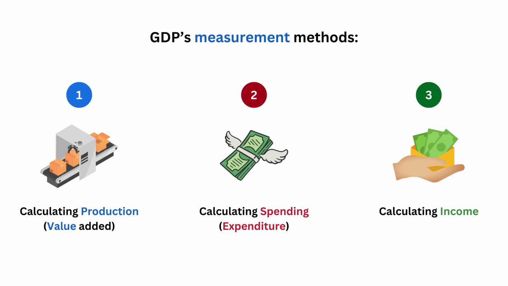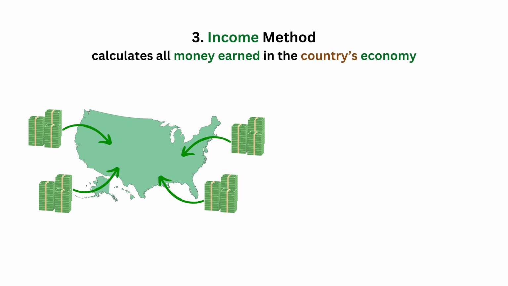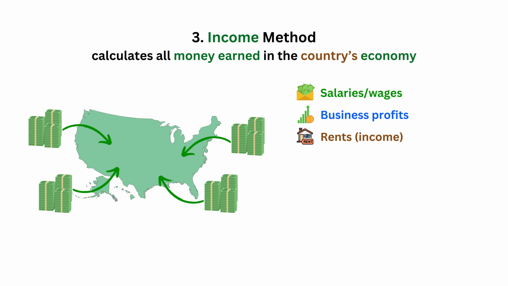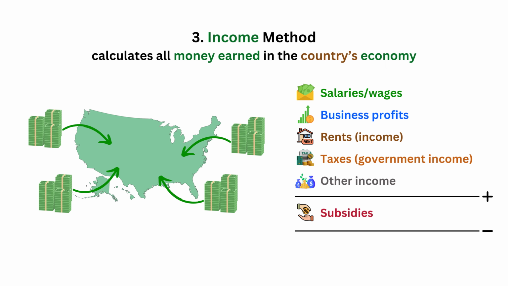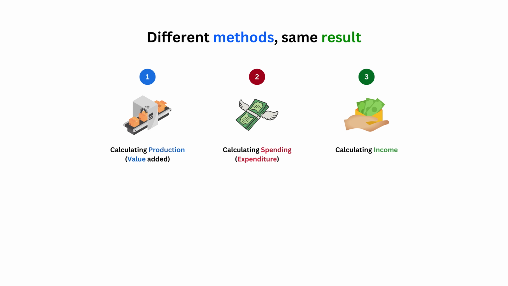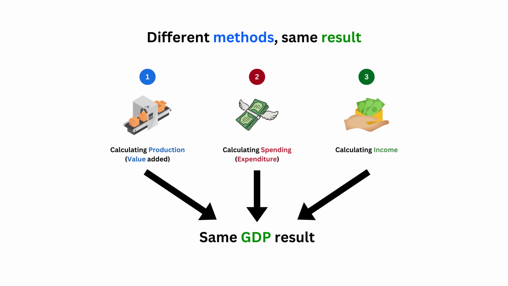The third method is calculating the income. This method looks at the total income earned from producing goods and services. It includes salaries, business profits, rents, taxes, and any other types of income, while subtracting any subsidies provided by the government, and the result is the total GDP. While the methods are different, if they are calculated correctly, they should lead to the same result.